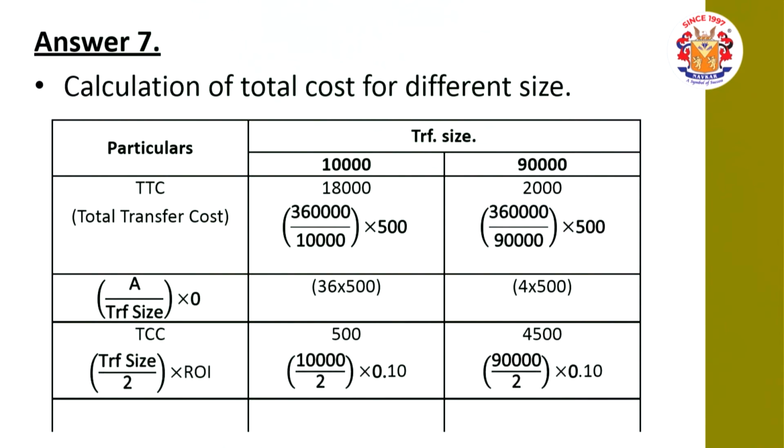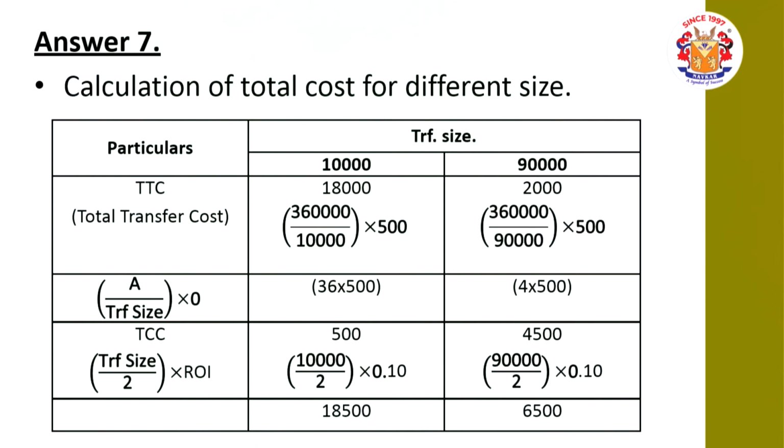Next, total carrying cost. Transfer size divided by 2 into rate of interest. 10,000 divided by 2, that comes to rupees 5,000 into 10%, that comes to 500. 90,000 divided by 2, that comes to 45,000 into 10%, that comes to 4,500. So for 10,000 the answer is 18,500 and for 90,000 the answer is 6,500. That is what we understand.